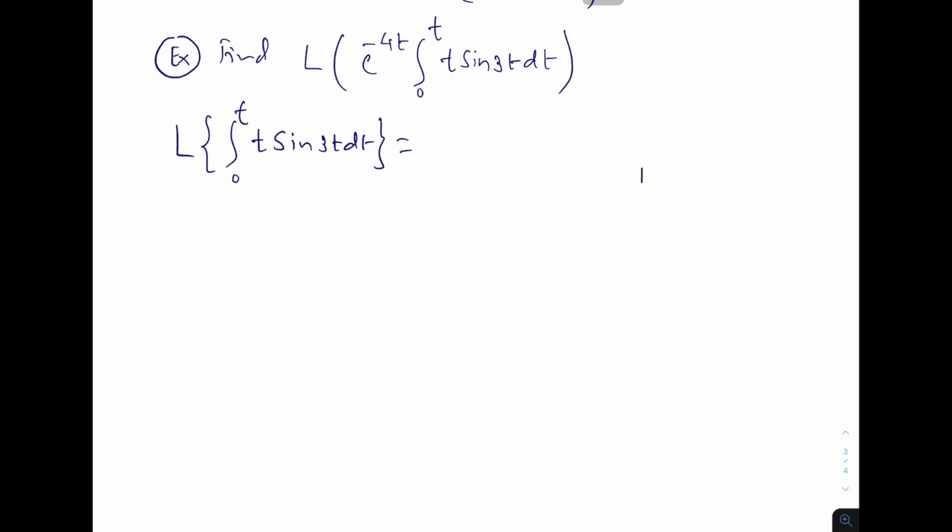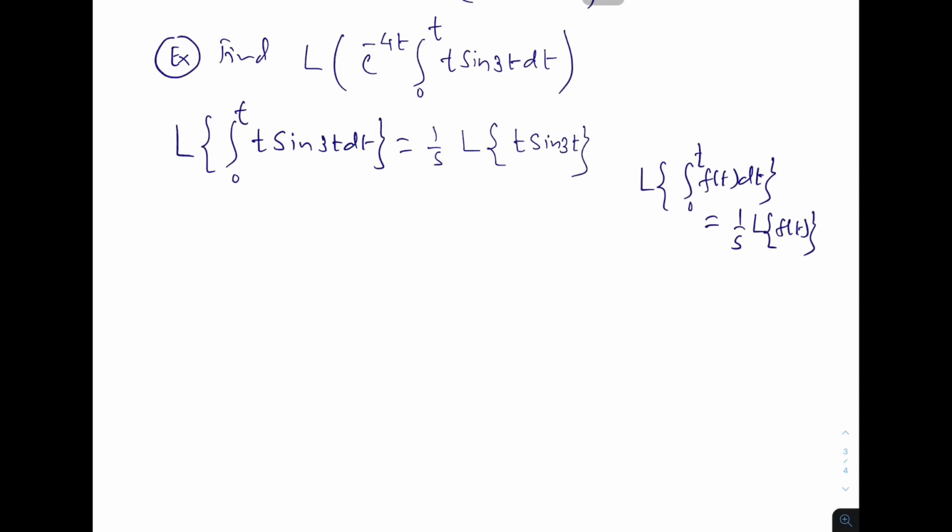And what is that formula? Laplace transformation of integration 0 to t f(t) dt equal to 1 upon s Laplace transformation of f of t. So that is equal to 1 upon s Laplace transformation of t sin 3t.